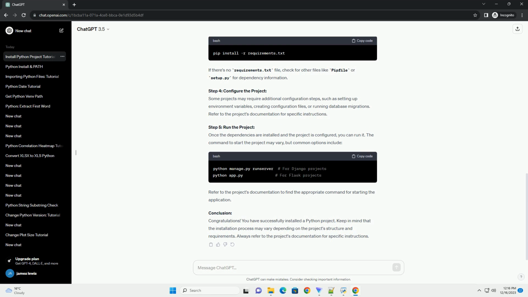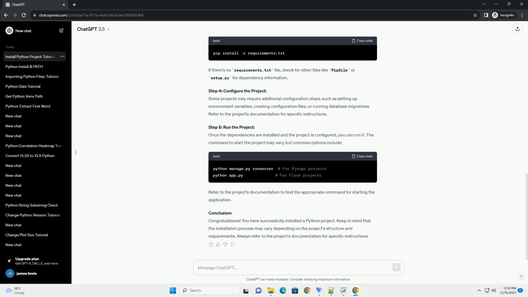Step 4. Configure the project. Some projects may require additional configuration steps, such as setting up environment variables, creating configuration files, or running database migrations. Refer to the project's documentation for specific instructions.